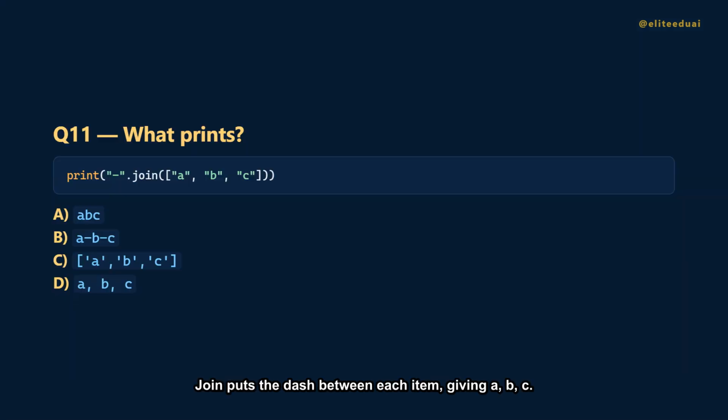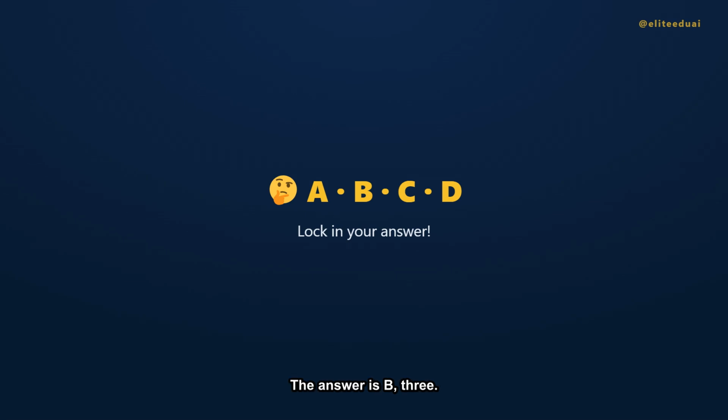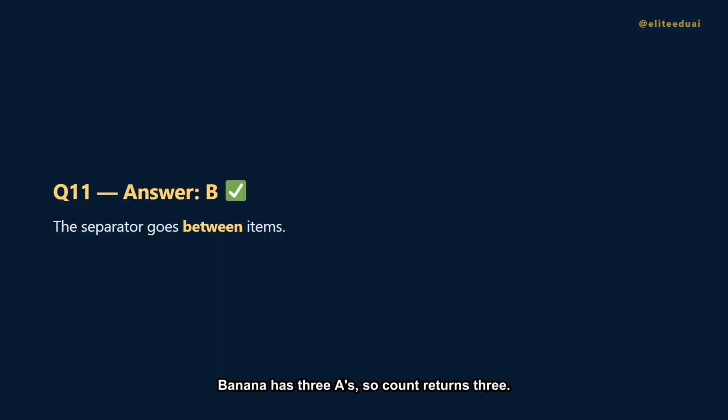Question 11. We join three letters with a dash separator. What's the result? Is it A, ABC? B, ABC? C, the list? Or D, a comma B comma C? The answer is B, ABC. Join puts the dash between each item, giving ABC.